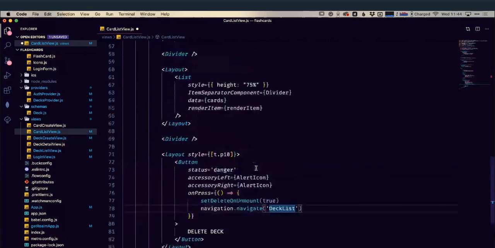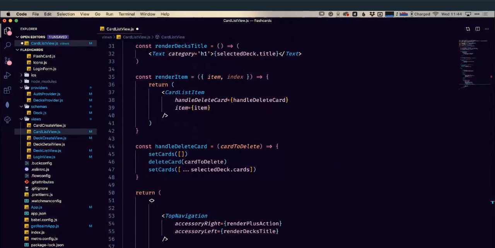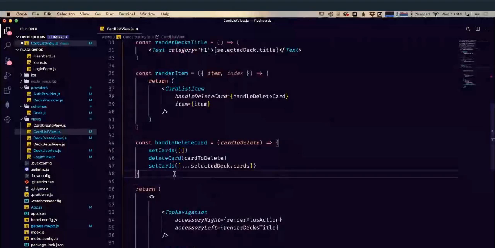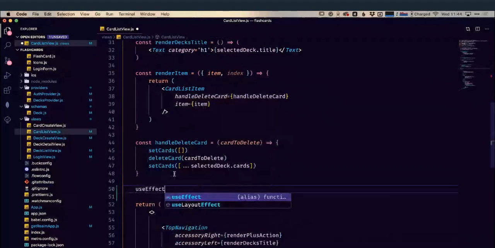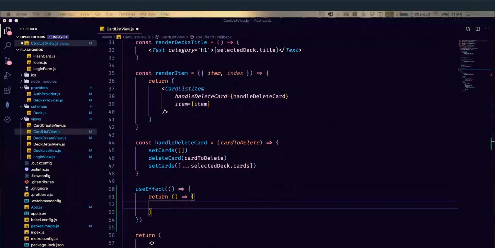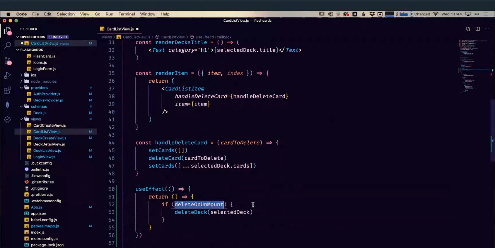Then we can use our useEffect. Remember what we said before: whenever useEffect is called, we can return a function, and that function isn't actually executed until after the component unmounts. So we're going to go useEffect. We're going to pass in our anonymous function, and it's not going to do anything apart from immediately returning our function. And in this function is where we're going to do our actual deck delete. So we're going to say, if delete on unmount is set, then delete the deck.